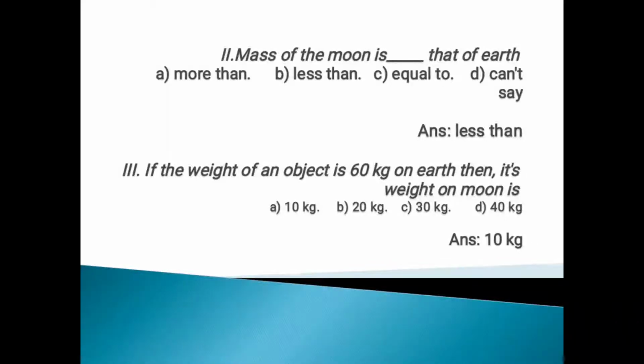Now it's given one problem based on that. The weight of an object is 60 kg on the earth. Then its weight on the moon is. So it will be 1 by 6 times. So 60 divided by 6. You will get the weight on the moon is 60 divided by 6, that is 10 kg. So option A is the correct answer.